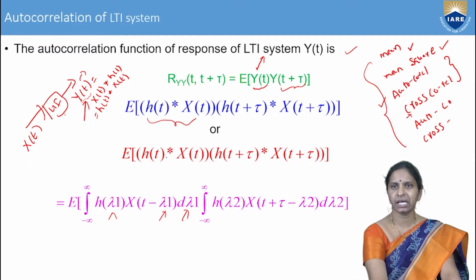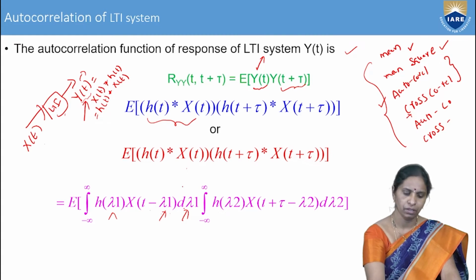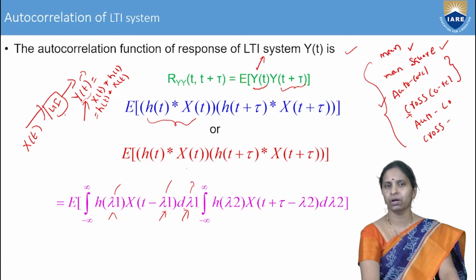So h of t convolved with x of t is the integral from minus infinity of h of lambda 1 into x of t minus lambda 1 d lambda 1. Why have I taken integration? Because the signals here are continuous time. In case of discrete signals, in place of integration, I have to take the summation.